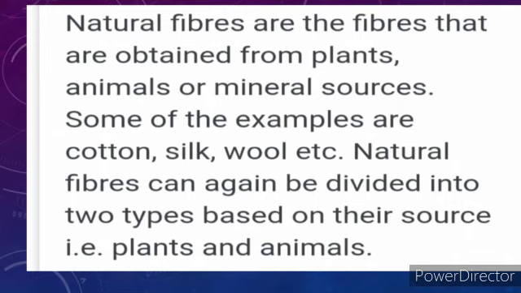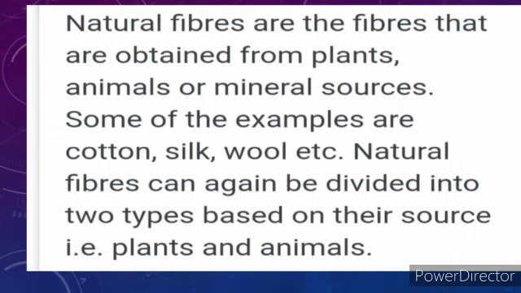What about wool? Everybody knows that wool is obtained from sheep. So it is the animal fiber. Now second example is silk. You already know that silk is obtained from cocoon of silkworms. So silk is also an example of animal fiber.